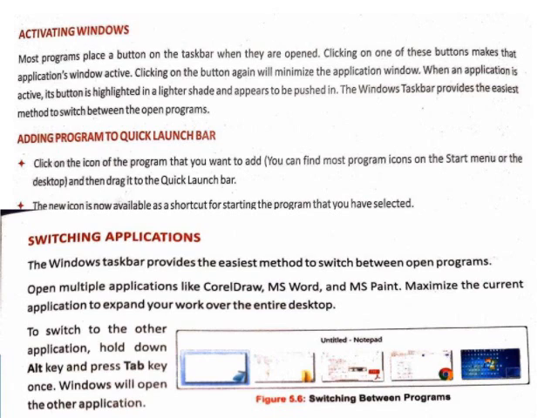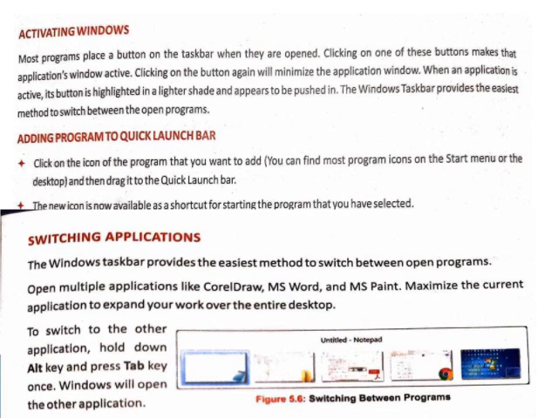Adding a program to the Quick Launch bar. Click on the icon of the program that you want to add. You can find most program icons on the Start menu or the desktop and then drag it to the Quick Launch bar. The new icon is now available as a shortcut for starting the program that you have selected.